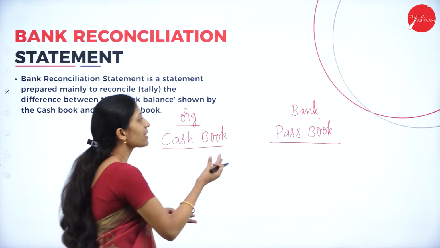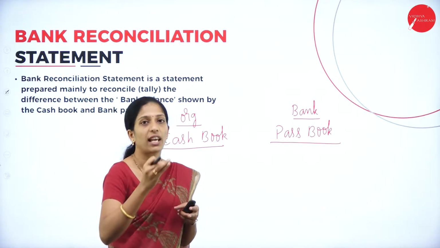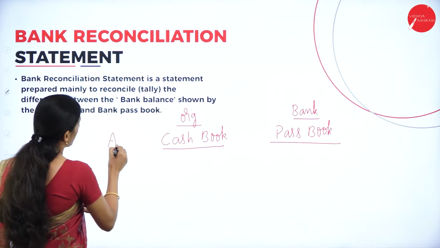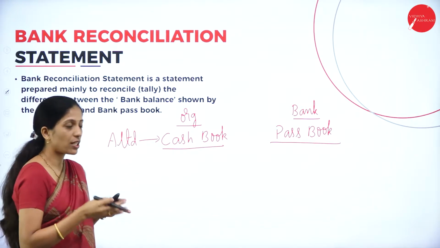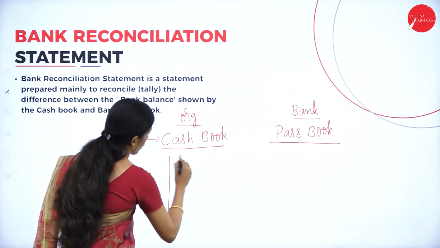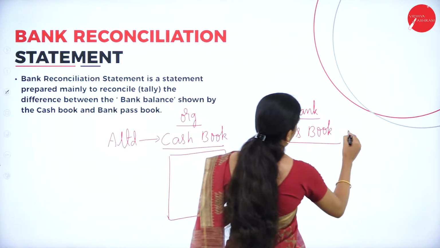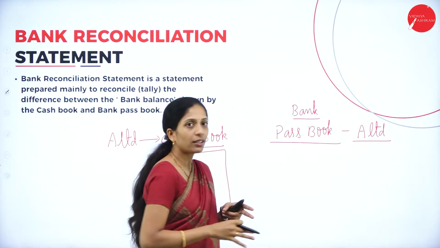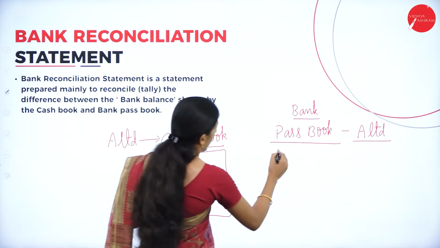Whereas in the same way, the bank also will individually open a passbook for each and every organization. For example, if A Limited is having transactions with the bank, whatever the transaction which takes place between A Limited and the bank will be recorded in one book, which is called the cash book. In the same way, the bank also will open an account or a book for A Limited and maintain all the transactions that take place between the bank and the organization. That book is called what?